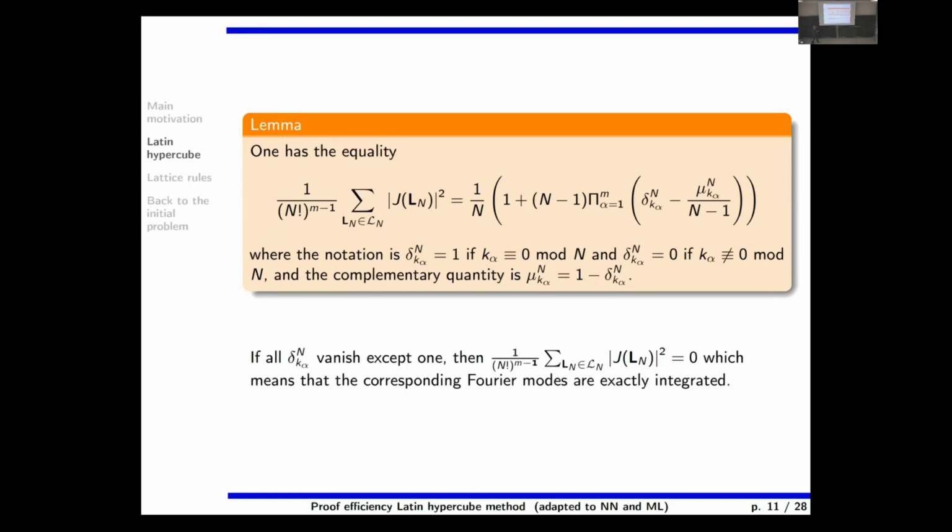And if they all vanish except one, it means that this one is 0 and all others are 1, but then you get n minus 1 divided by s minus 1, which is 1 minus 1, and you get 0. This is perfectly normal because it means that the Fourier mode is only along the first axis, or the second axis, or the third axis, but only one.